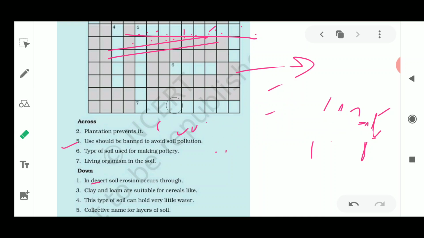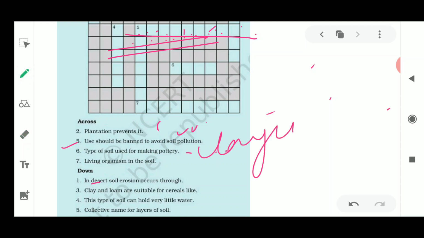Next is question number 6, the type of soil used for making pottery. Pots are made with the help of clay soil. Next is a living organism in the soil. It could be 7 numbers, 1 2 3 4 5 6 7 8 9. So 9 letters are there, living organisms in the soil.